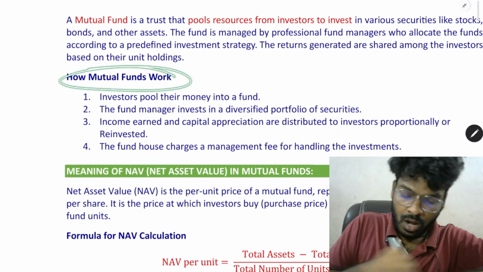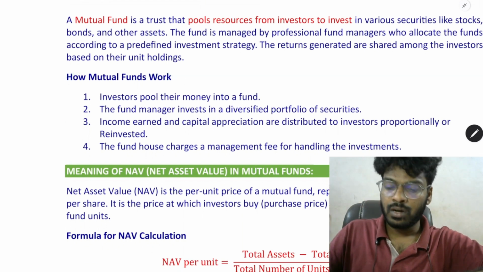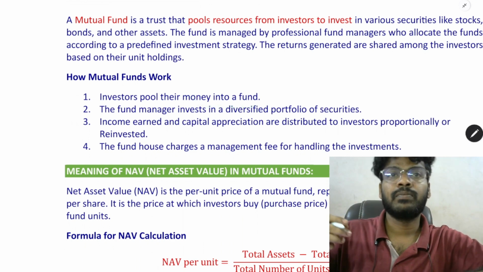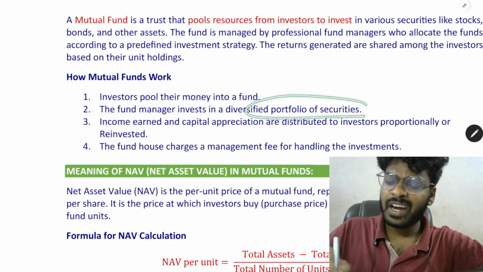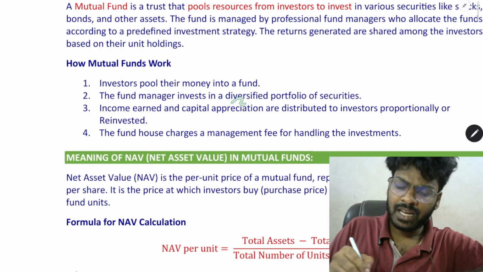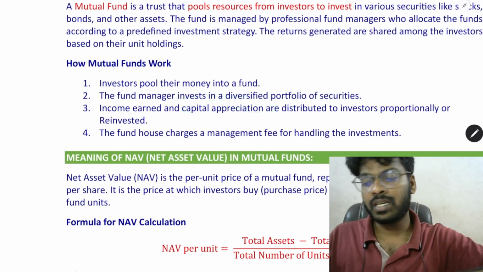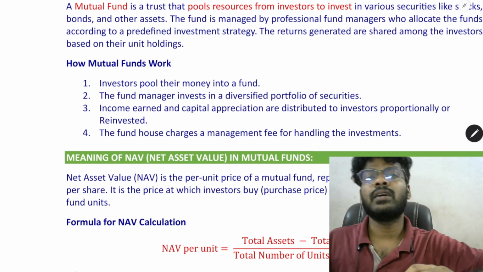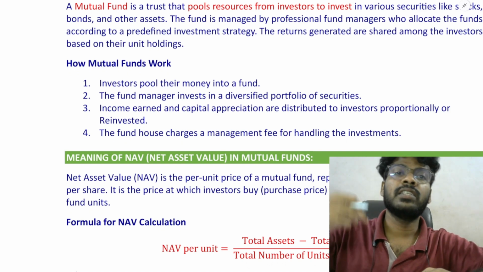Next, how mutual fund will work. Investors pool the resources into the fund. The fund managers invest in a diversified portfolio of securities or any other bonds. The income earned after net capital appreciation is distributed to investors proportionately, or it can be reinvested based on the type of fund the investor is investing in.